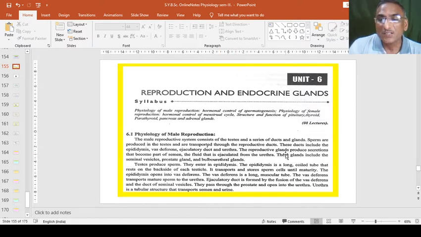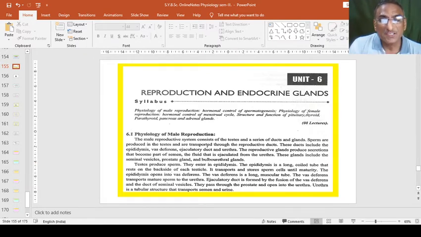The reproductive glands produce secretions that become part of semen, or we can say sex fluid, the fluid that is ejaculated from the urethra. These glands include the seminal vesicle, prostate gland and bulbourethral glands.